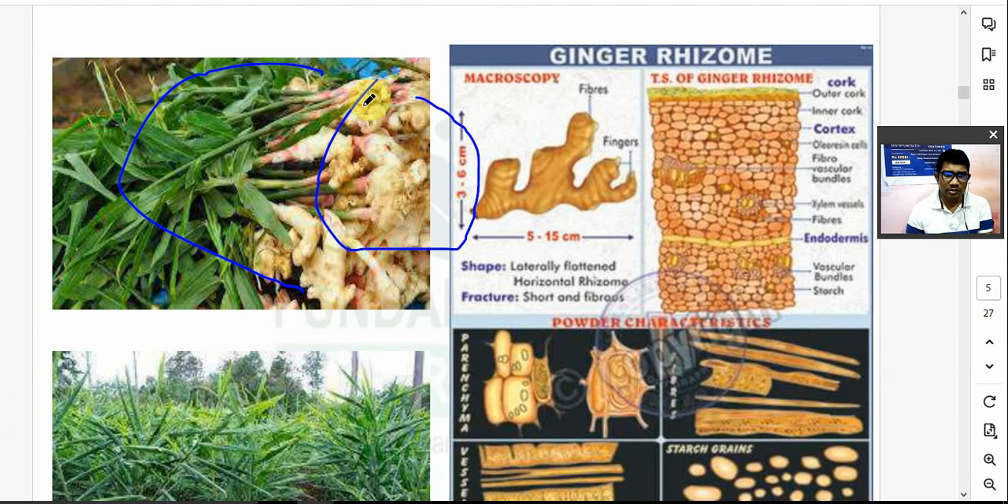Microscopy of ginger, you can see. शेप साइज का कोई इतना मैटर नहीं होता है. So around 2 to 15 centimeters long is its rhizome. शेप क्या है? Laterally flattened, horizontal rhizome. Fracture: short and fibrous fracture. If you try to break this rhizome तो आपको क्या मिलेगा? टूट जाएगा वो, लेकिन उसमें कुछ फाइबर्स निकलेंगे. तो short and fibrous fracture.